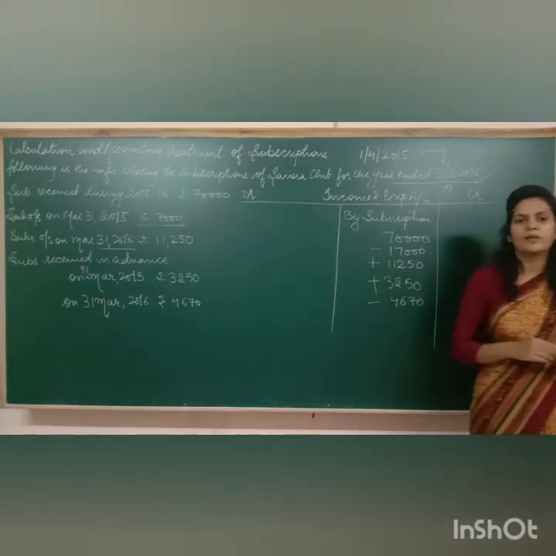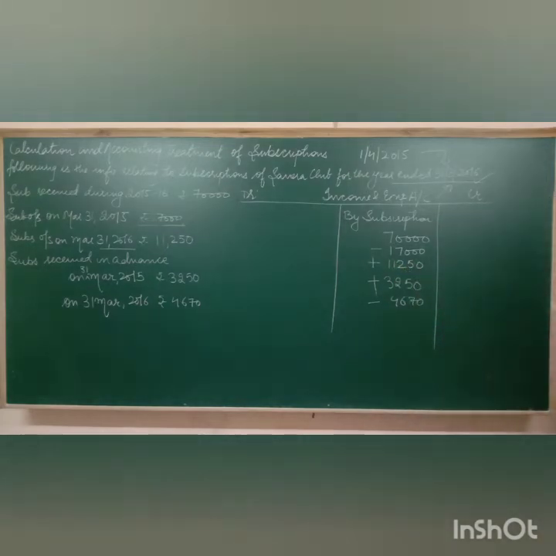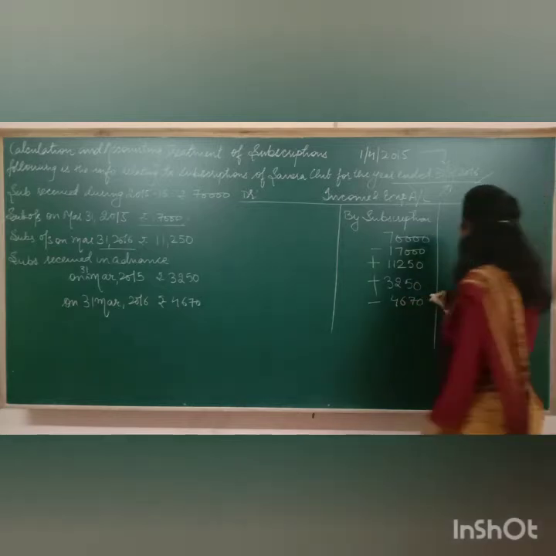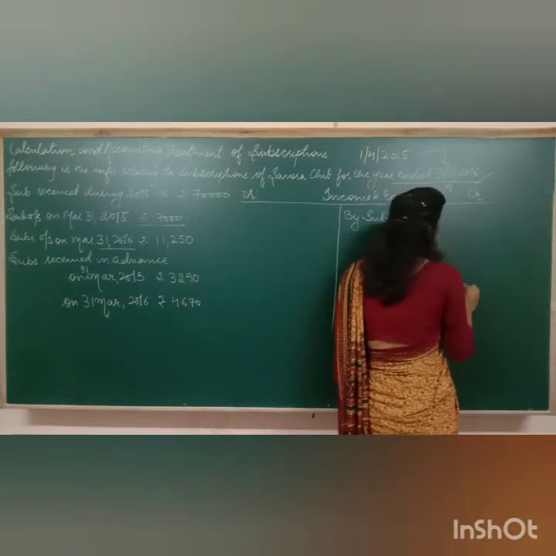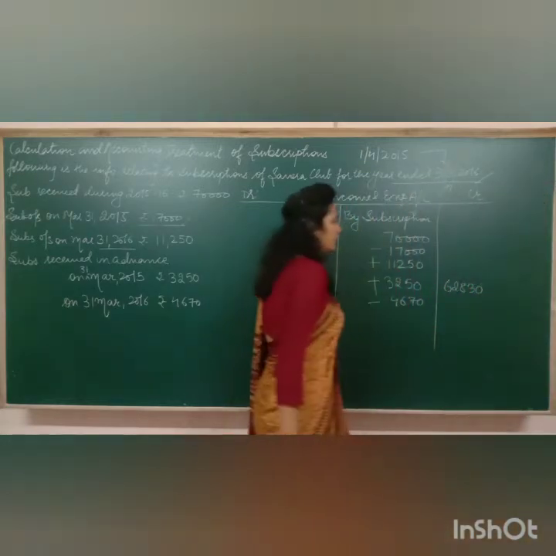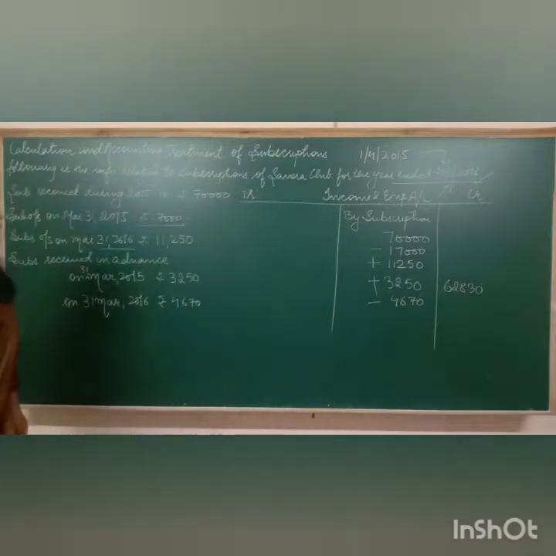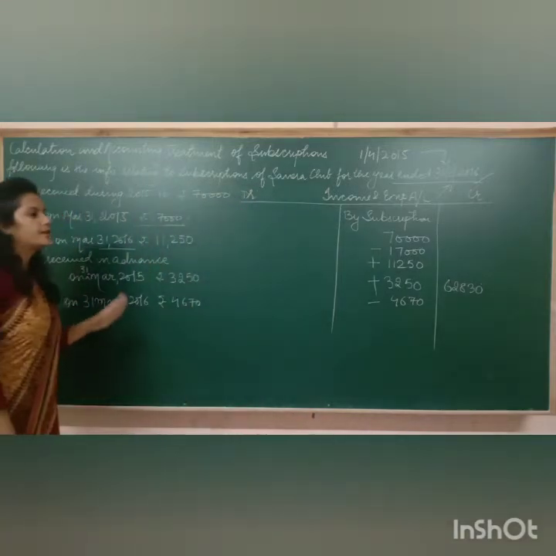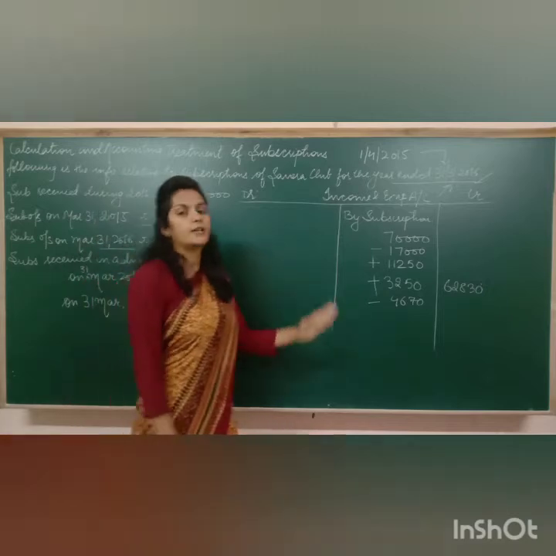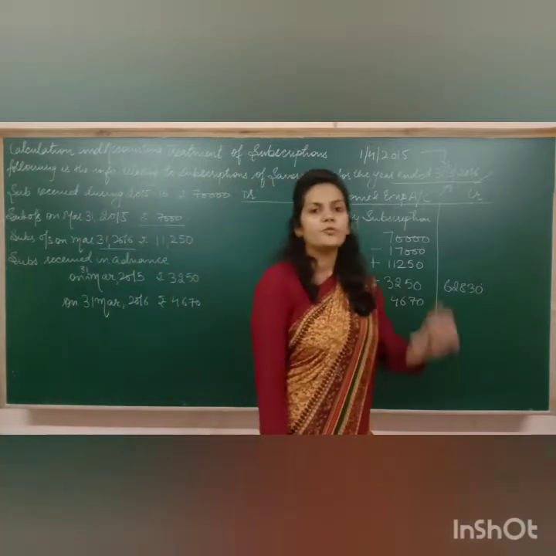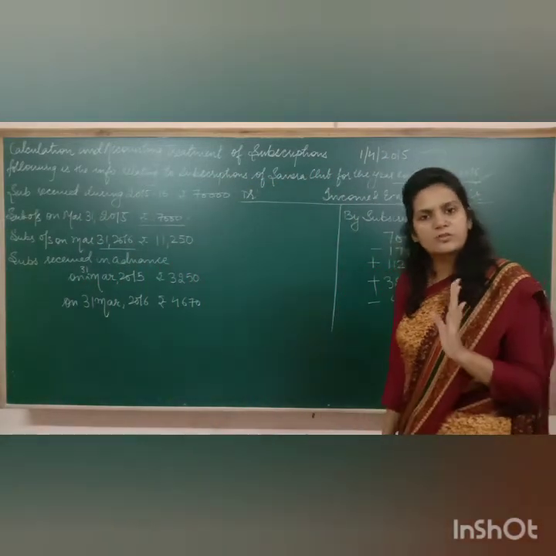Please do have a look meanwhile. So now after treating all this, it would be 62830. The total I have written here. Now in this question only, it is mentioned that apart from income and expenditure account, we have to show some extracts of balance sheets also.